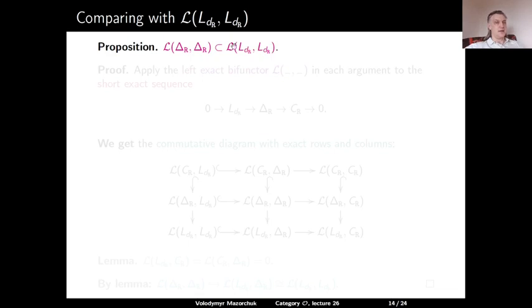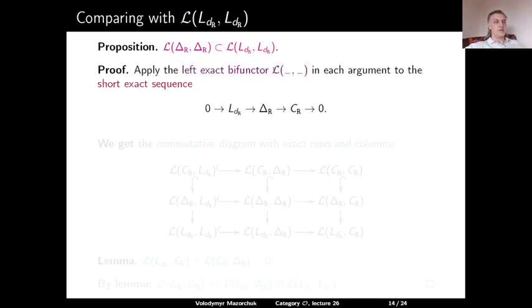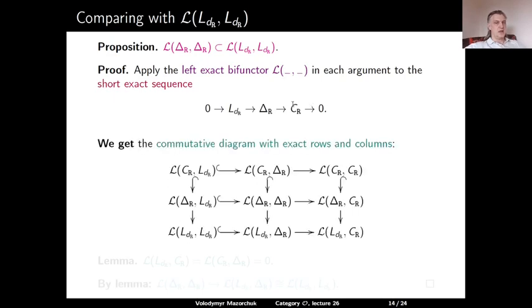The claim is that L(delta R, delta R), so U(g) modulo the annihilator of delta R, is a subbimodule of L(L(dR), L(dR)). Proof. So we apply the left exact bifunctor L(-,-) to the short exact sequence. L(dR) is by definition the socle of delta R, and we denote by CR the cokernel. So if we apply this bifunctor to the short exact sequence in each argument, we get the following commutative diagram with exact rows and columns.